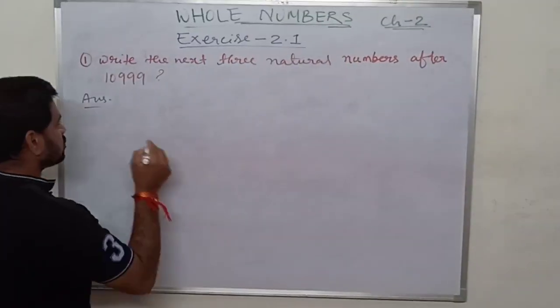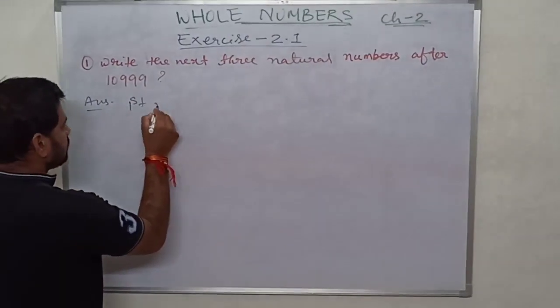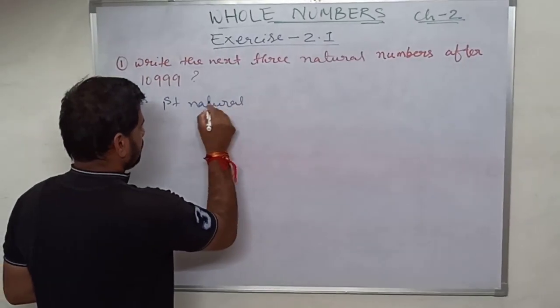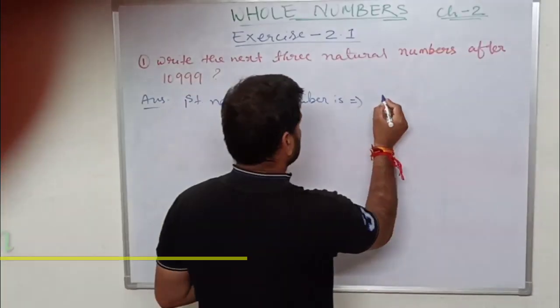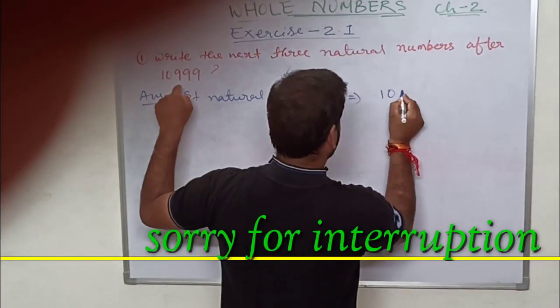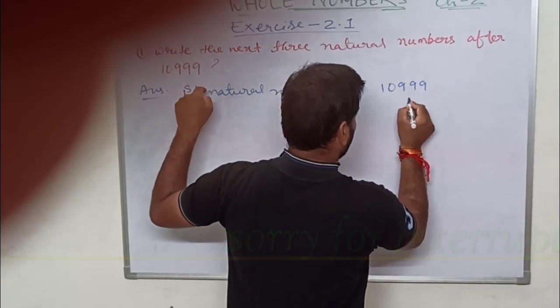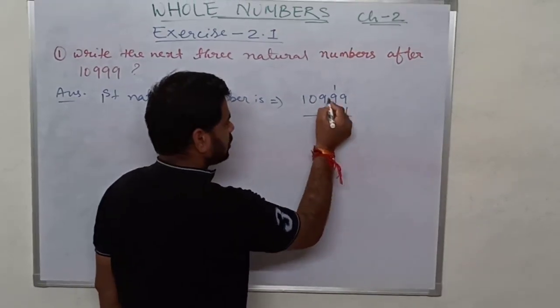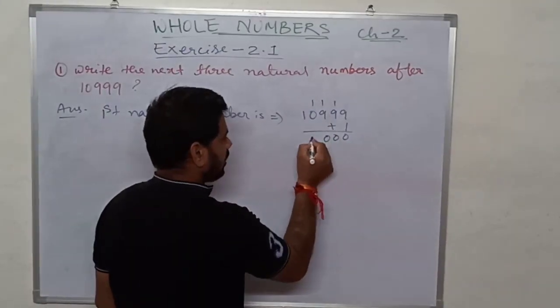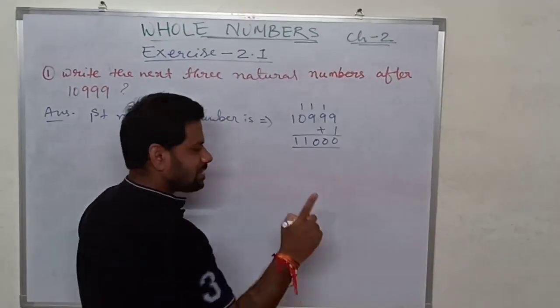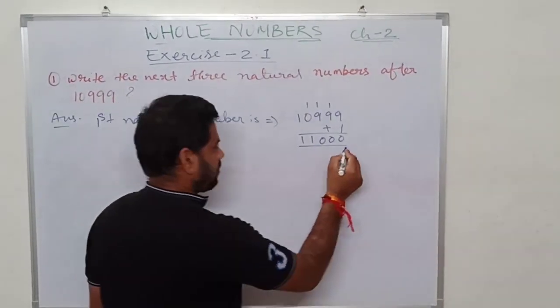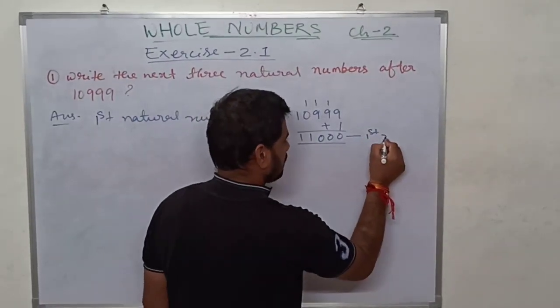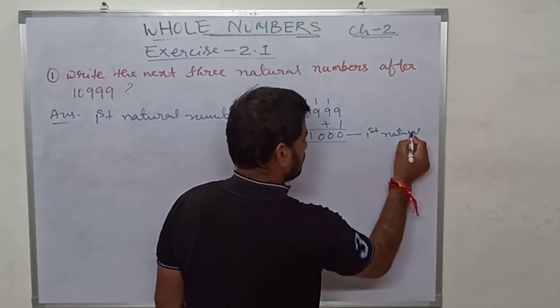So the first natural number is, just add 1 with 10999. We will get 1 plus 9 is 10, 0 carry 1, carry 1, carry 1, and 1. So 11,000 is the first natural number.